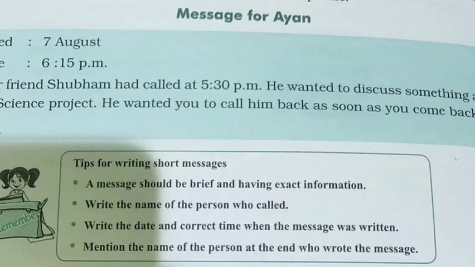Then at the end you have to mention the name of the person who wrote the message, who wrote the message on behalf of the person who was trying to reach out to the other one. This is a very important part. You have to mention the name of both, who is giving the message and who is the messenger.